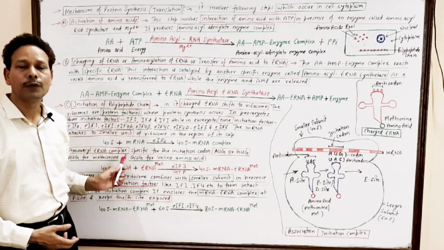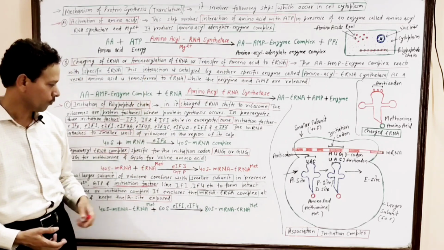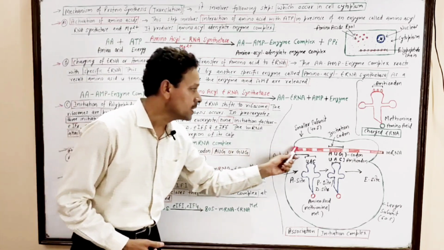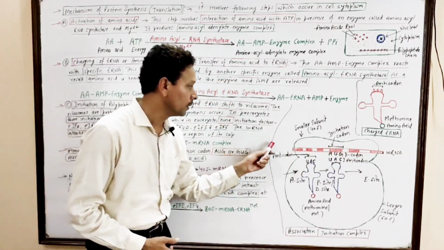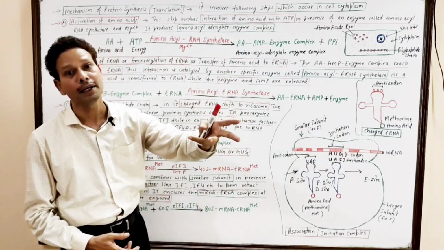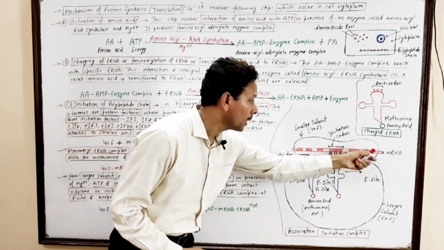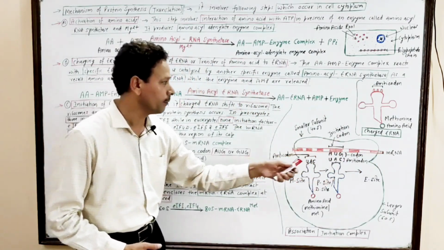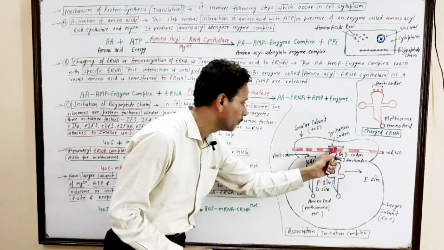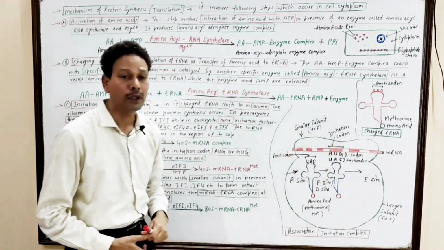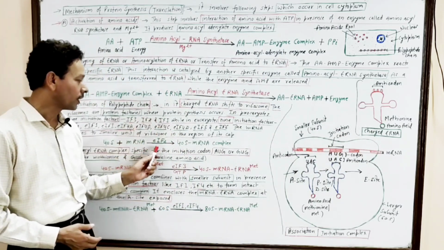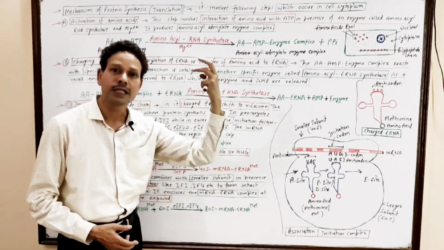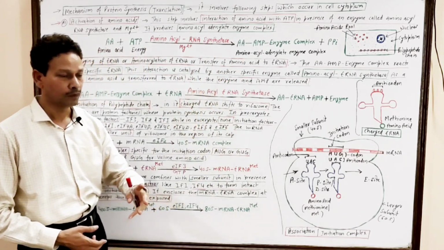This smaller subunit, whether it is 30S or 40S, interacts with this mRNA molecule. It means this smaller subunit of ribosome has a cap region for mRNA. In this cap region, this mRNA enters. It means this smaller subunit interacts with this mRNA molecule, and the initiation factor in case of eukaryotes is eIF2, while in case of prokaryotes it is IF2.